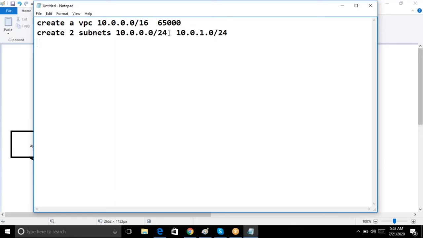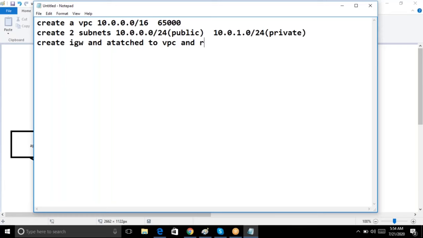Okay, so this one, just name it as public. This one, name it as private. Okay, third one is create internet gateway, IGW, and attach it to VPC and route table.